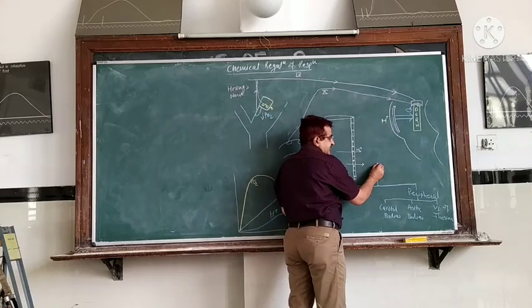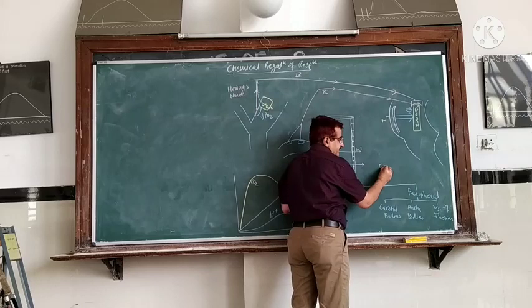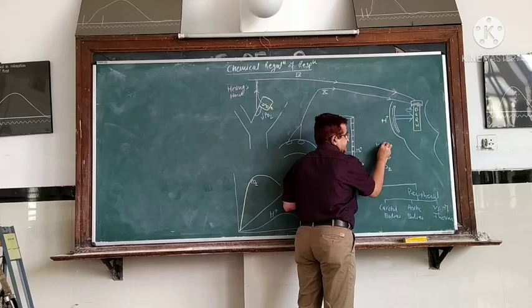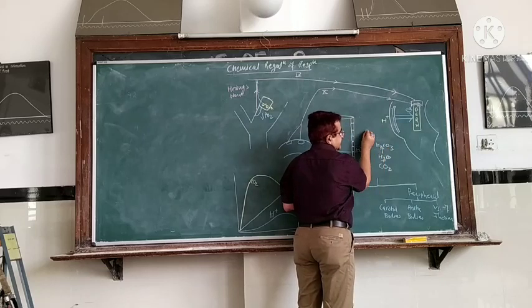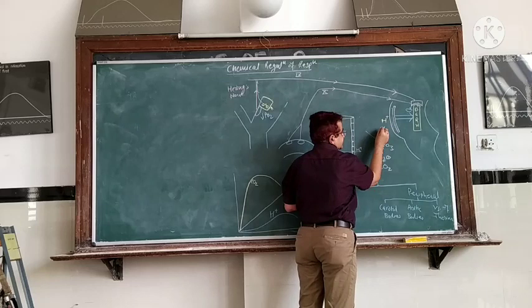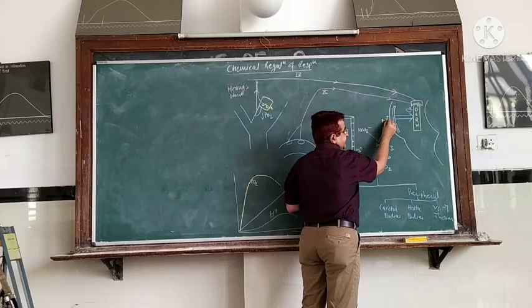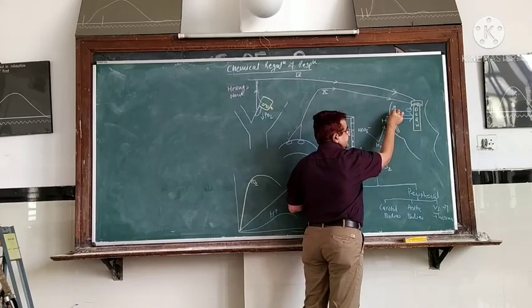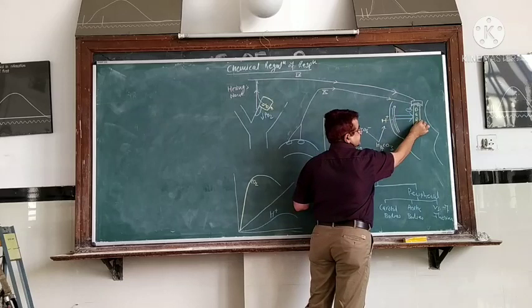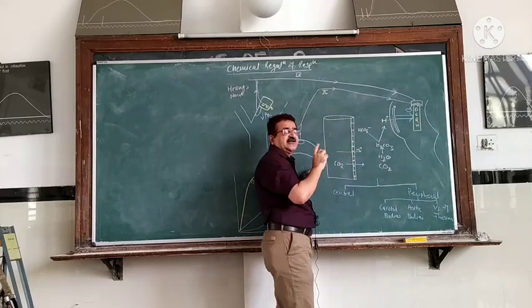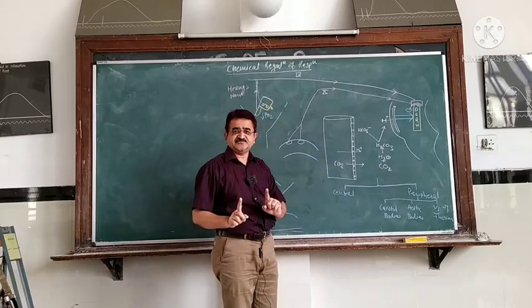So CO2 easily enters the cerebrospinal fluid, and this CO2 then combines with water and forms carbonic acid, that is H2CO3. H2CO3 now dissociates into H+ ion and the bicarbonate ion. The H+ ion thus formed then acts on the central chemoreceptor, stimulates it, which in turn stimulates the respiratory center, which in turn stimulates the ventilation, and there is an increase in the ventilation.